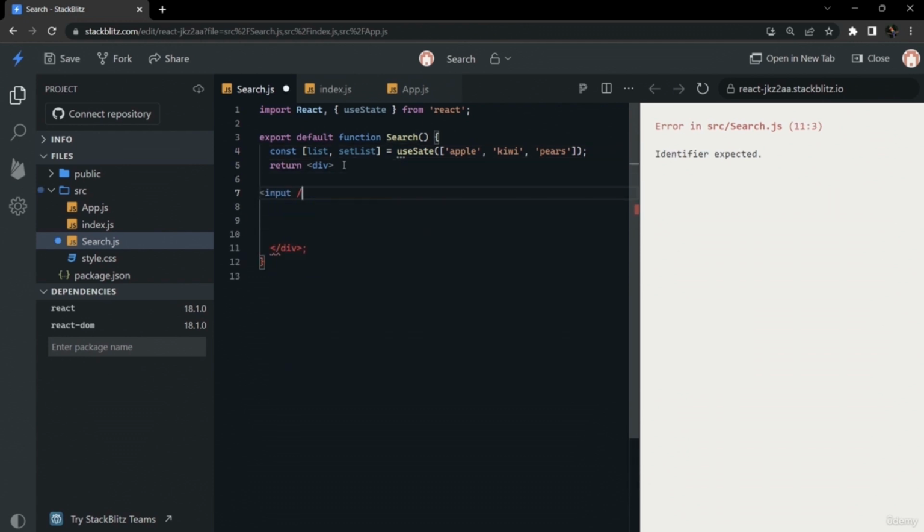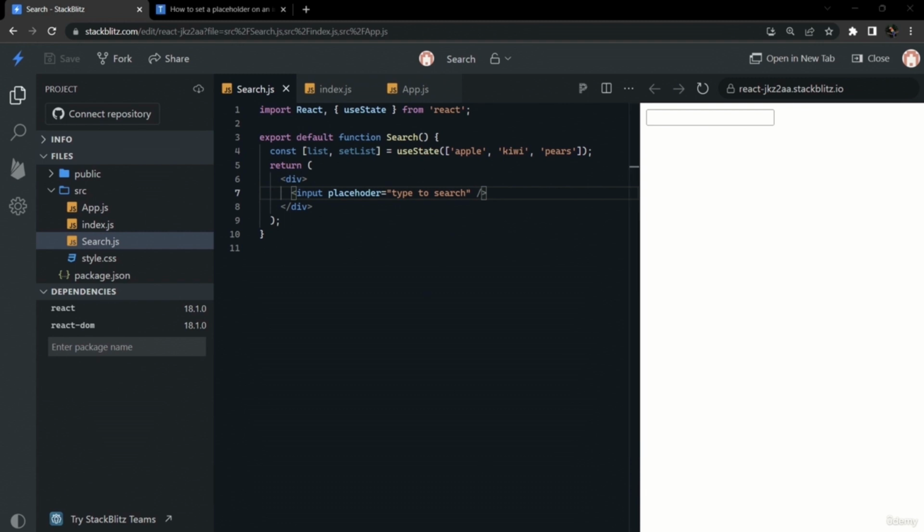So for that we will make an input tag. In useState the spelling is wrong, so we will correct that. In the input tag we will write a placeholder to search anything. So we will write type to search inside of the input tag. The placeholder spelling is wrong, so we will correct that. So now it is working fine.